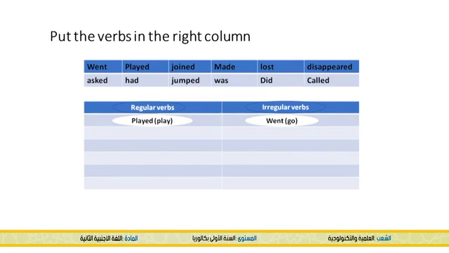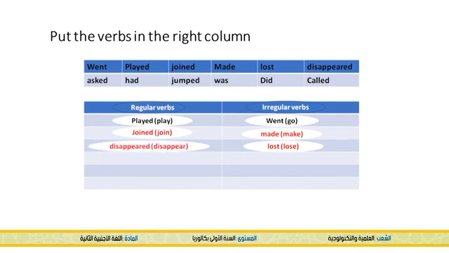Okay, now, we have the first one, joined. So the verb is join. We have joined. Now, made is an irregular verb, which is make in the present. Lost is an irregular verb as well.